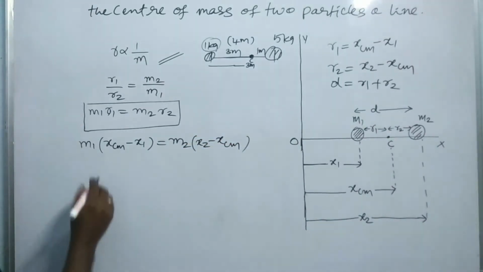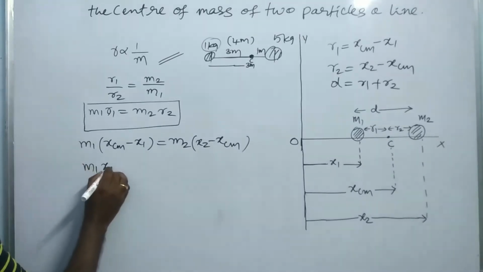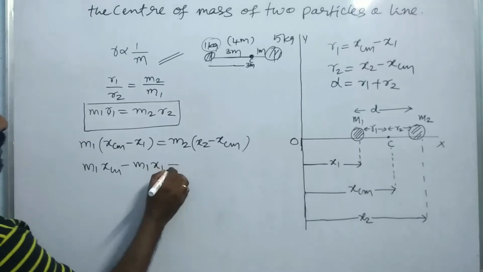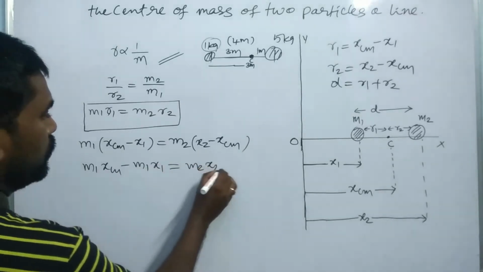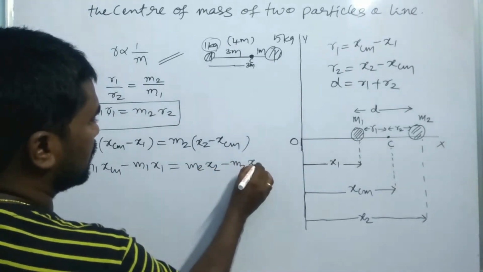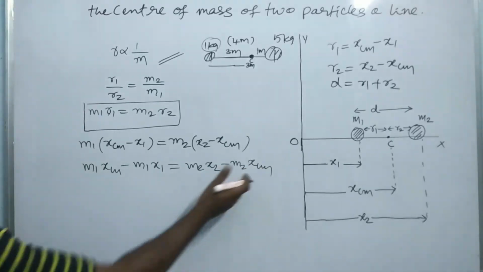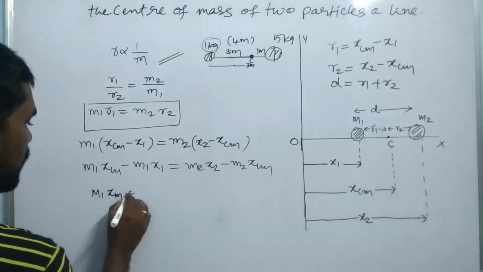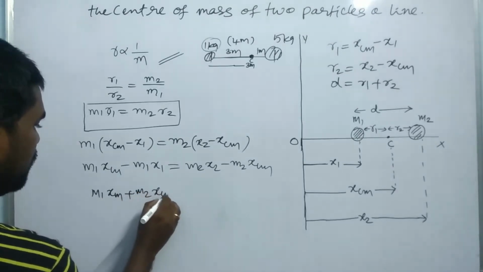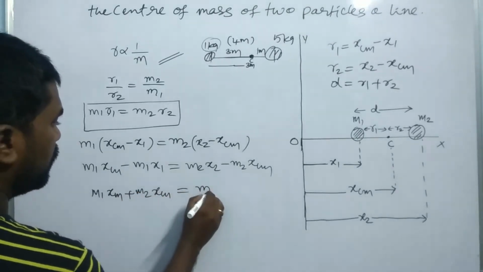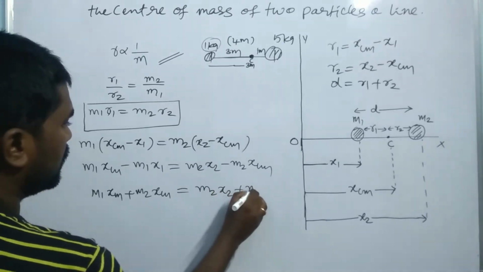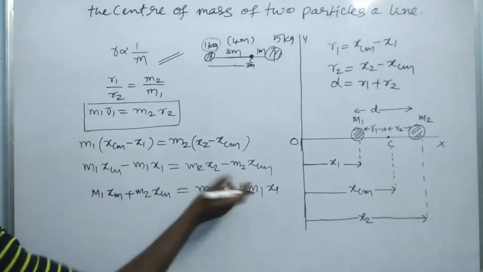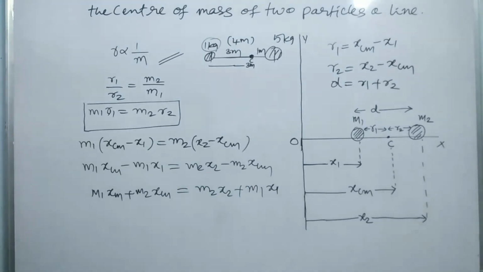So let us multiply: M1 xcm minus M1 x1 is equal to M2 x2 minus M2 xcm. The cm terms: M1 xcm plus M2 xcm is equal to M2 x2 plus M1 x1. Clear? This minus M1 x1 goes to plus M1 x1.